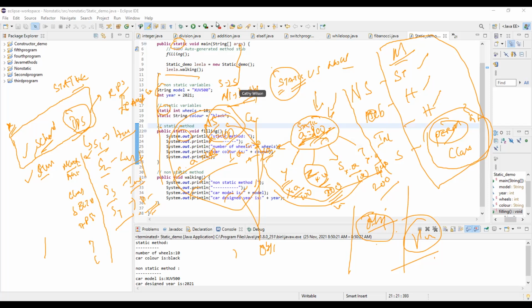Always, in a static method, you can't directly call non-static variables. So you need to create an object and then you can call it. Okay, understood? Any questions related to the differences between static and non-static?